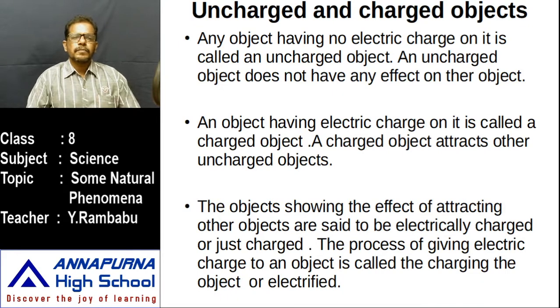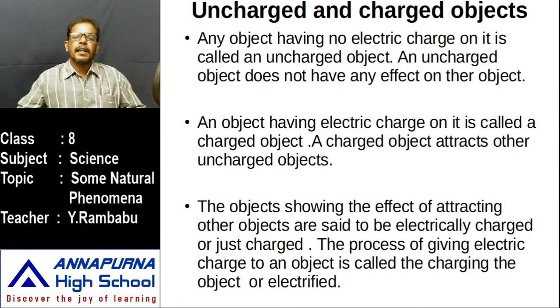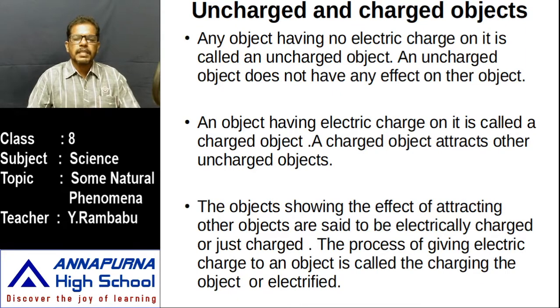Simply, before rubbing, they are uncharged bodies. Whenever they are rubbed against each other, they are charged objects. An object showing the effect of attracting other objects, that means when the object is rubbed with another object, it shows its effect of attracting other objects, then these objects are said to be electrically charged or just charged.